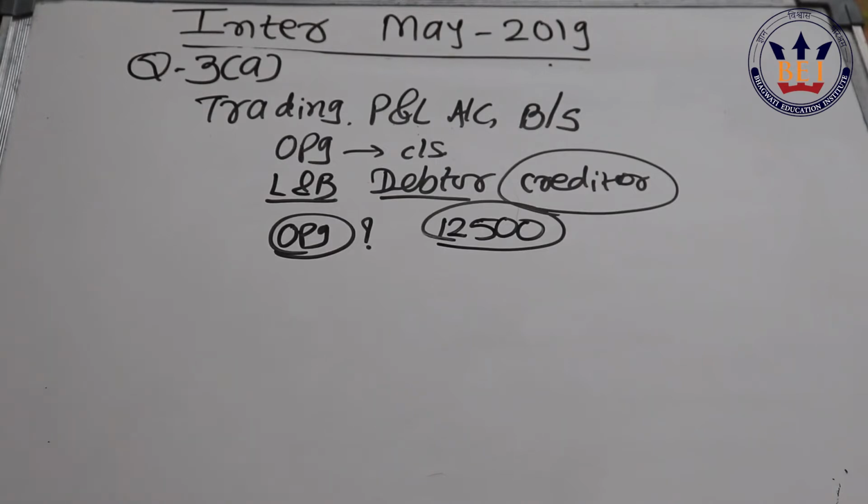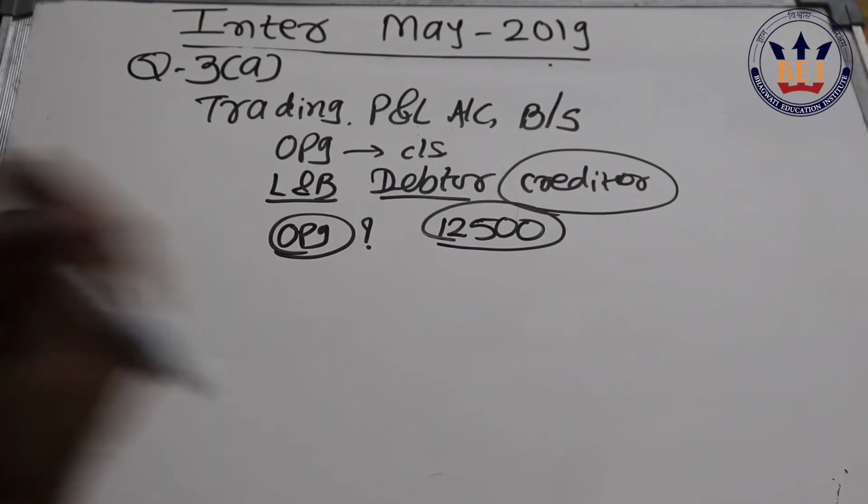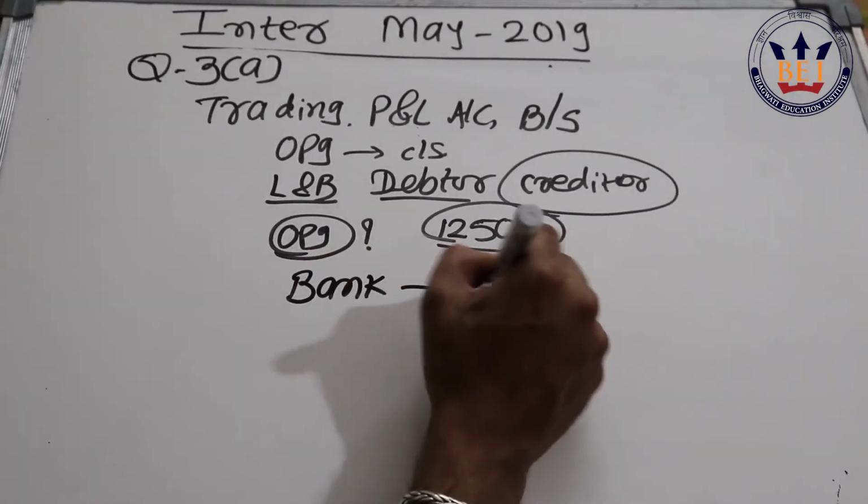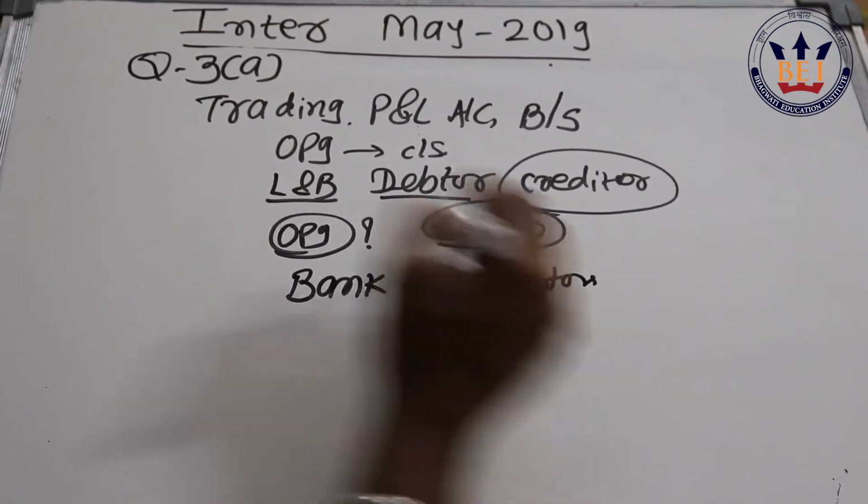Then different additional information is given. Collections they have given, so obviously it will affect your bank and debtors. Simply, a double entry you have to pass.